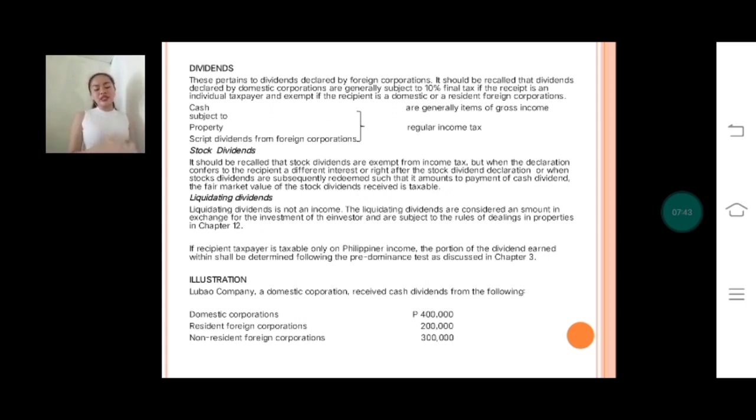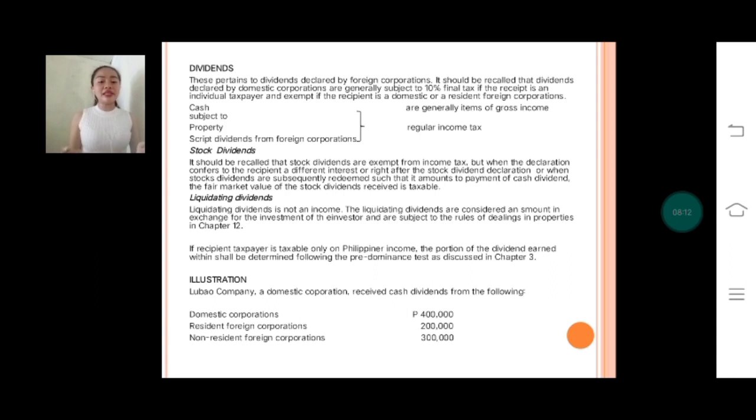So liquidating dividends is not an income. Take note, liquidating dividends is not an income. The liquidating dividends are considered an amount in exchange for the investment of the investors and are subject to the rules of dealings in properties in Chapter 12. So, if the recipient taxpayer is taxable only on Philippine income, the portion of the dividends earned within shall be determined following the predominance test as discussed in Chapter 3.